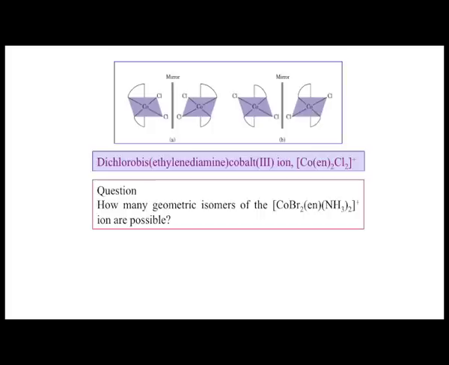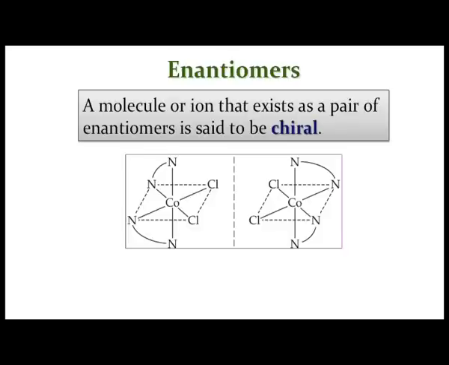But if we see whether there is some variation again by positioning of these ammonia with respect to the positioning of this Br, we can have another isomer, and if we can have the corresponding mirror images which are also not superimposable on the original compound, then we can have another variety of isomerism, what we call optical isomerism. Like the typical definition we know in organic chemistry, the corresponding enantiomers. So, the isomers can give rise to the corresponding enantiomeric forms, or the enantiomers, and these enantiomers are also possible to form in the case of coordination compounds.